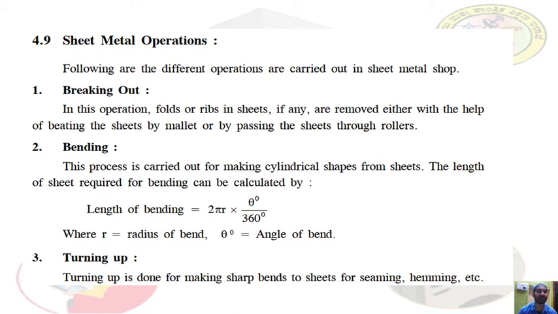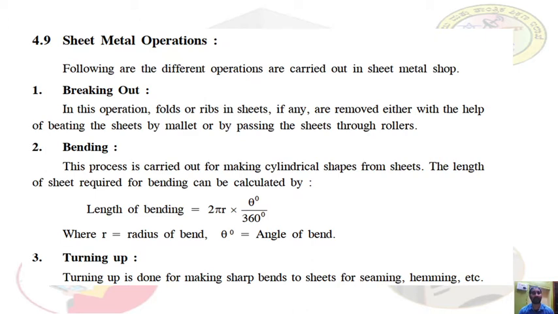And then comes the various sheet metal operations. Breaking out. Breaking out is the sheet metal operation in which the first folds or rips in the sheet are removed. If there is any fold or any rips in the sheet metal, these are removed either by hammering with a mallet, by beating the sheets with the mallet slowly, or by passing the sheet through the roller.